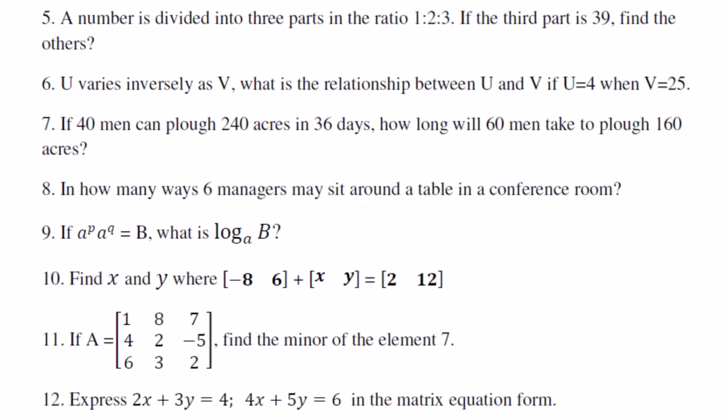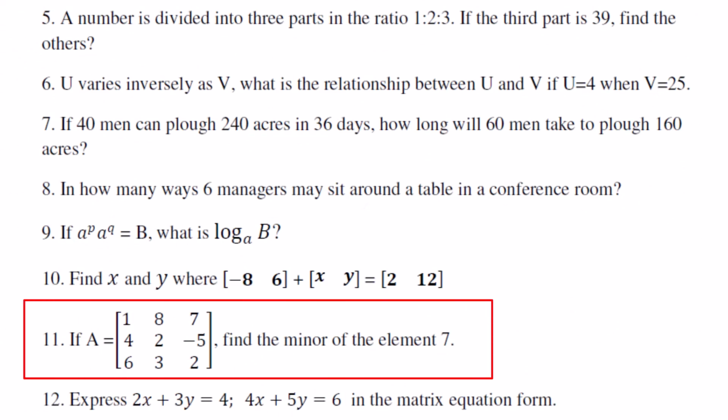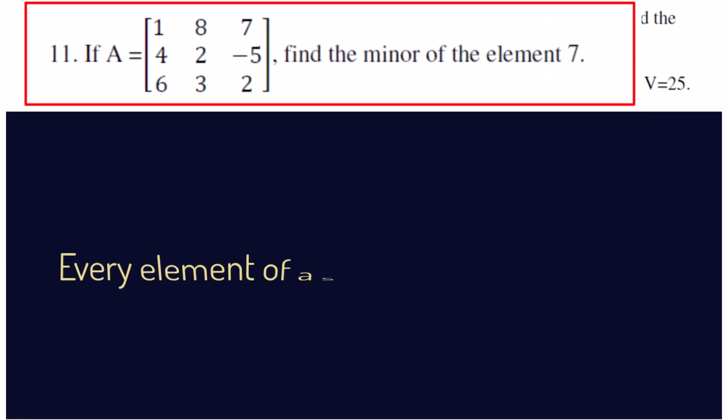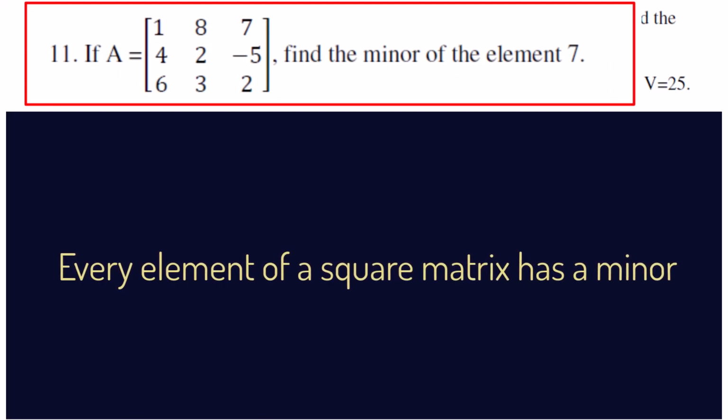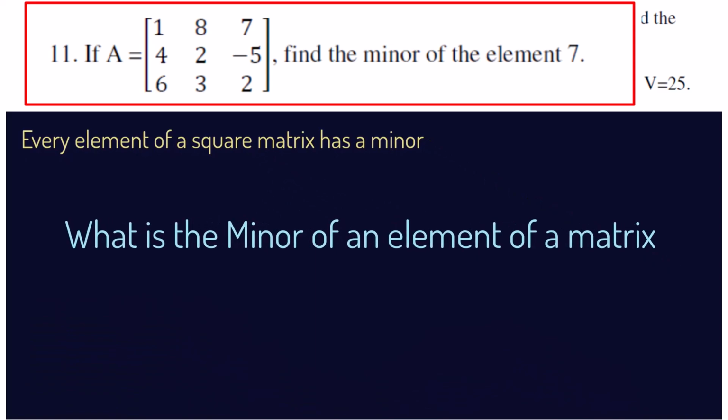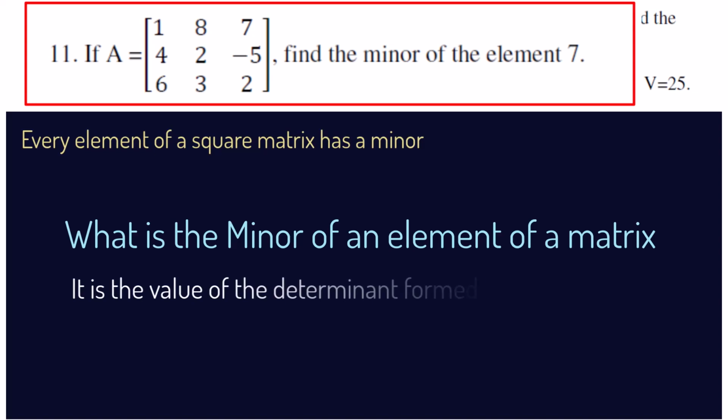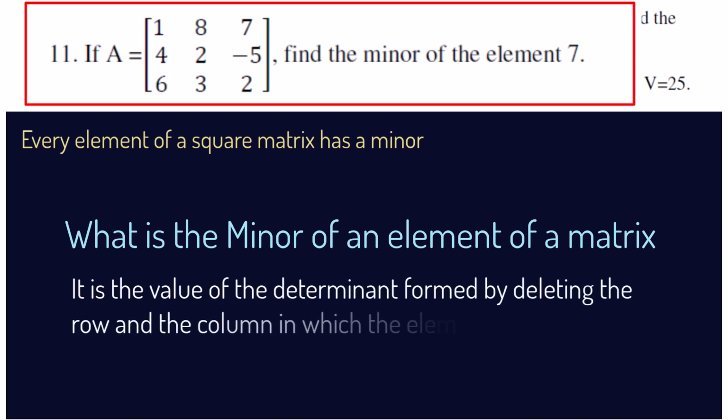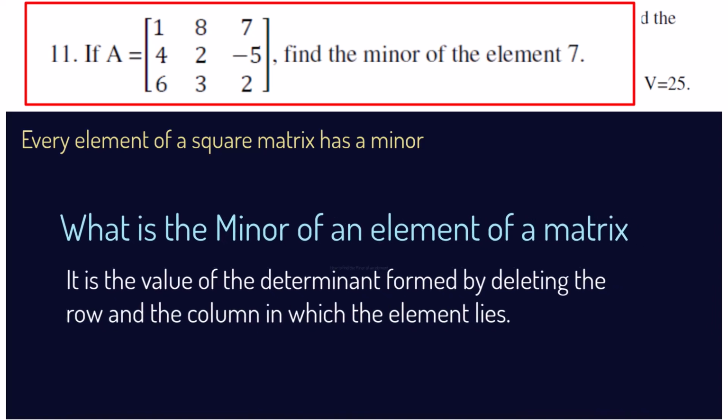The next question. A is a square matrix of the order 3. We need to find the minor of the element 7. Every element of a square matrix has a minor. So what is the minor of an element of a matrix? It is the value of the determinant formed by deleting the row and the column in which the element lies.